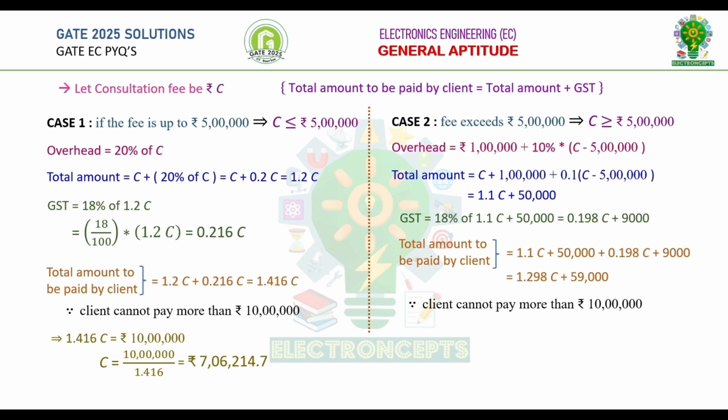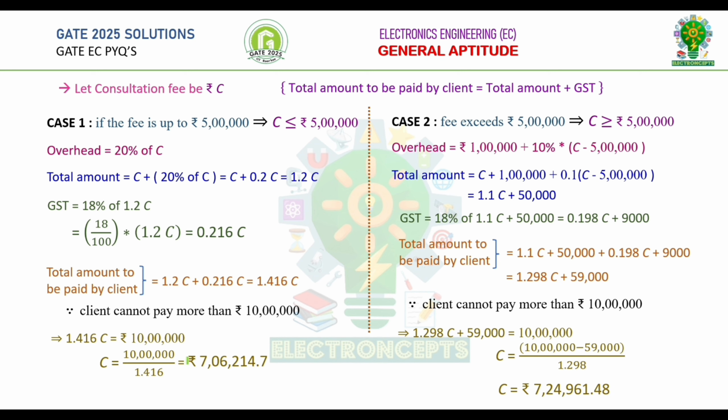It is clearly mentioned in the question that the client cannot pay more than rupees 10 lakh. To calculate the consultation fee, let's equate the total amount to be paid by the client to rupees 10 lakh. From this equation, we get the consultation fee, which is equal to rupees 7,24,961.